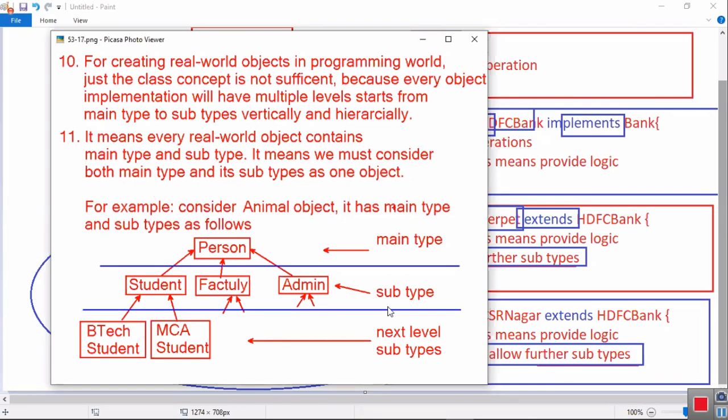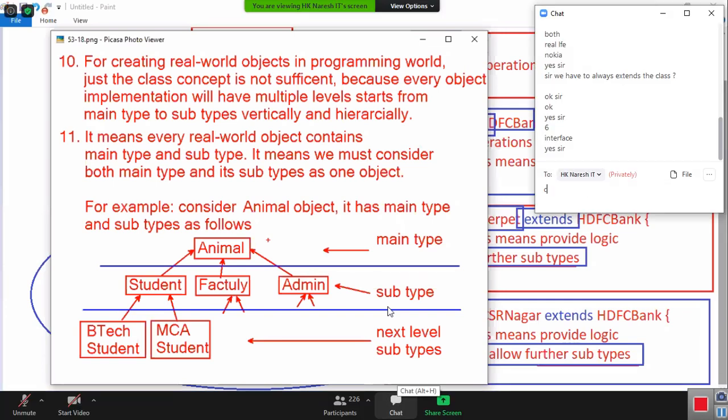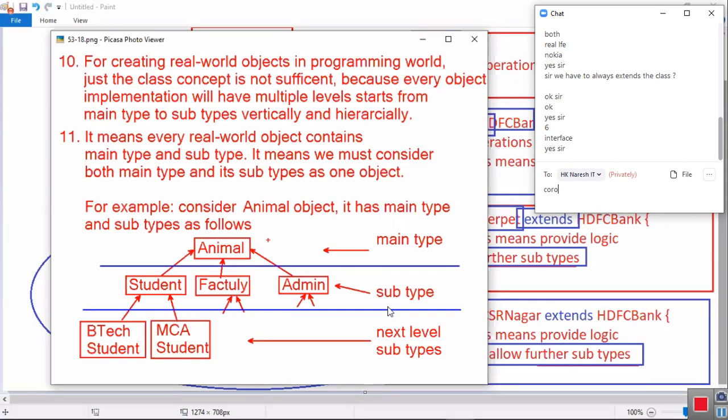Okay, let me try to explain one more point. Now I want to take another object, animal. For your understanding, I'm taking one more example. Under animal, tell me what objects we choose. Animal you create by using which class? Concrete class, final class, subclass? Interface, because animal performs two operations.